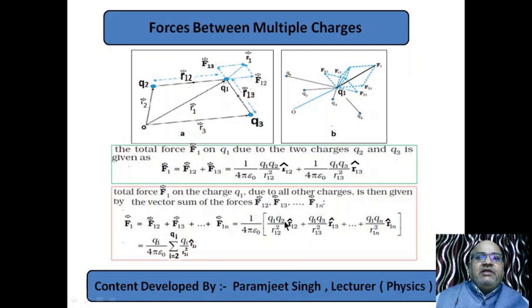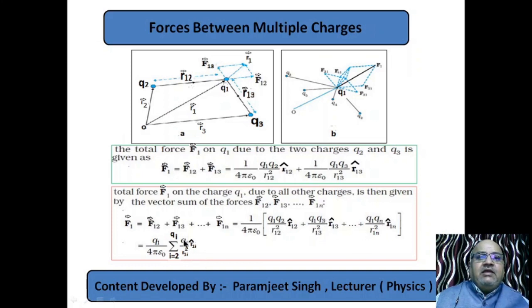What is remaining there? Q2 by R12 squared, and so on. The second index is changing as i, in accordance with 2, 3 and n.